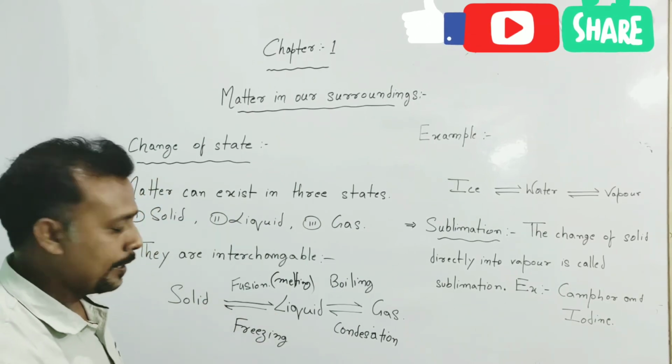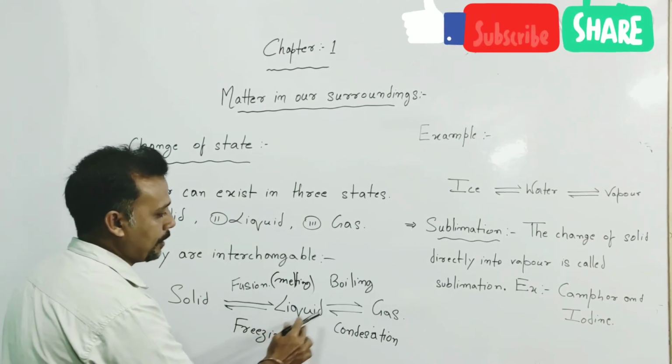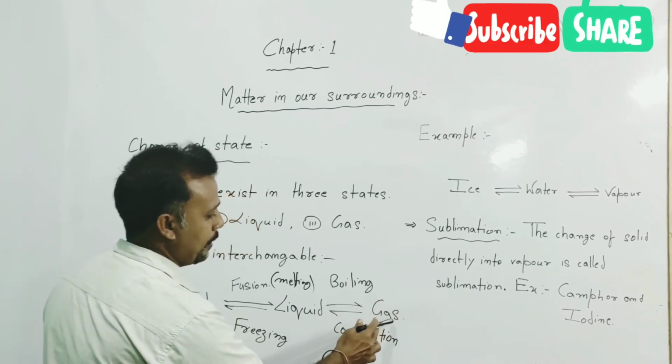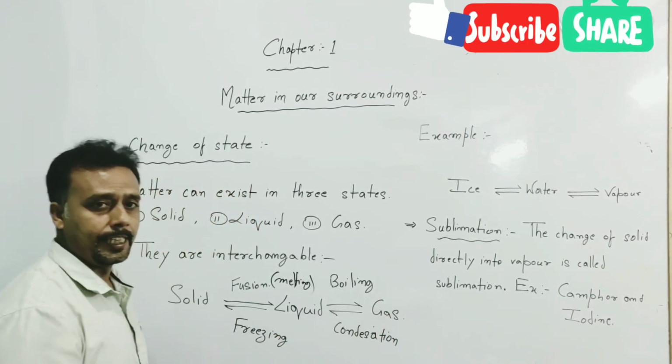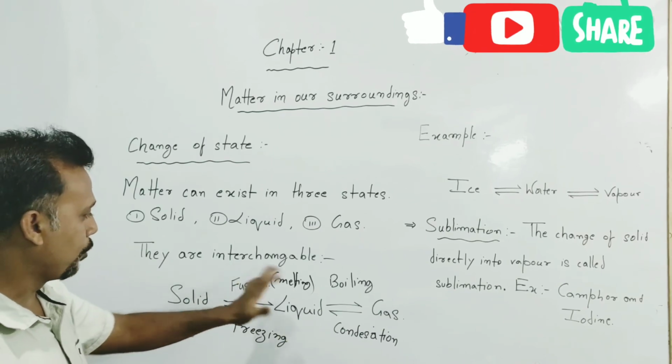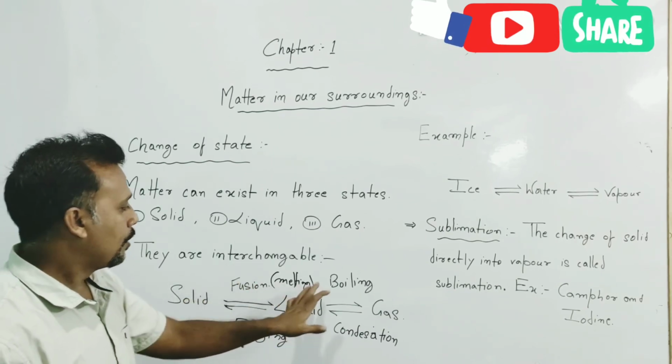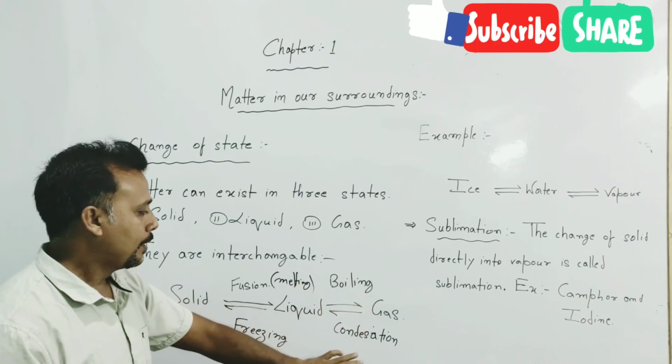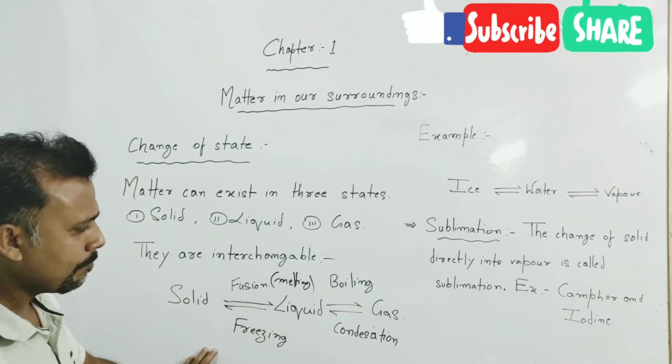are interchangeable. That is, solid changes into liquid and liquid changes into gas. Again, reversible in the reverse order, gas changes into liquid and liquid changes into solid. And the processes involved in this total process are fusion, that is melting, boiling, then condensation and freezing.